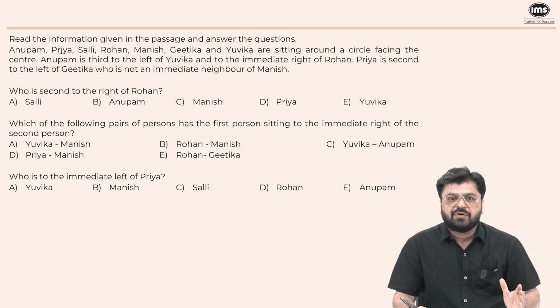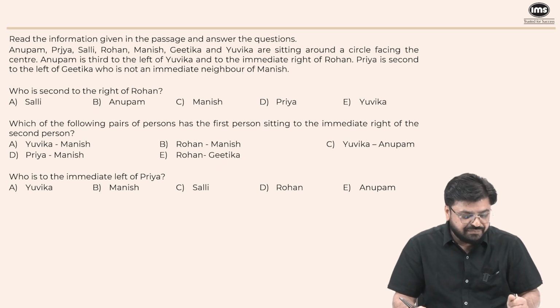So here's a set on your screen. My advice is pause the video, try this set again and then watch the recording. It says Anupam, Priya, Sally, Rohan, Manish, Gitika and Yuvika are sitting around a circle facing the center. Anupam is third to the left of Yuvika and to the immediate right of Rohan. Priya is second to the left of Gitika, who is an immediate neighbor of Manish.